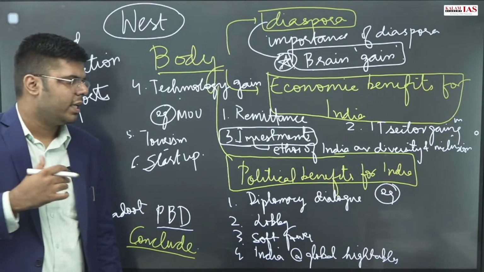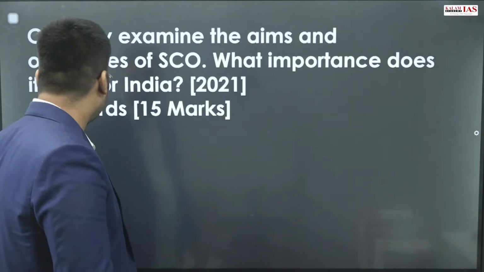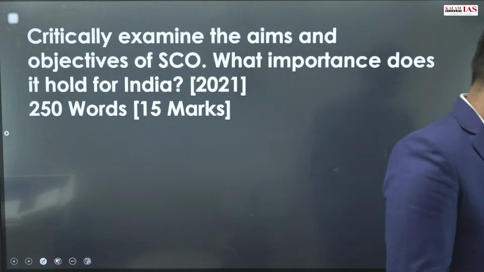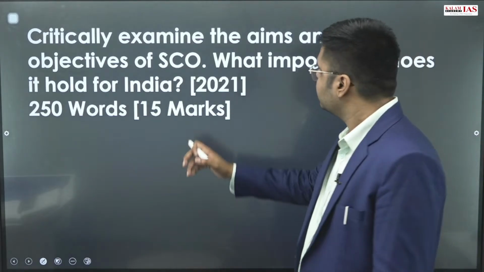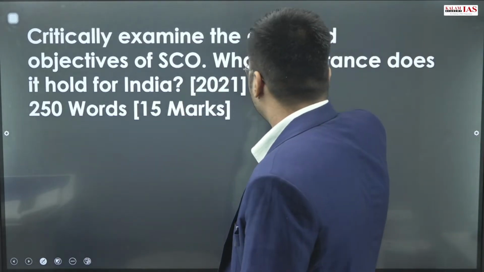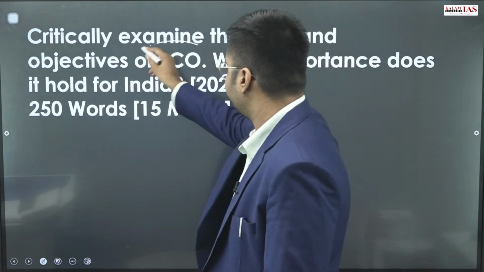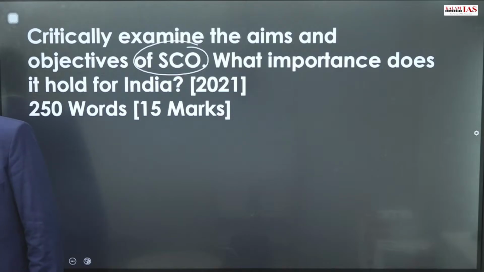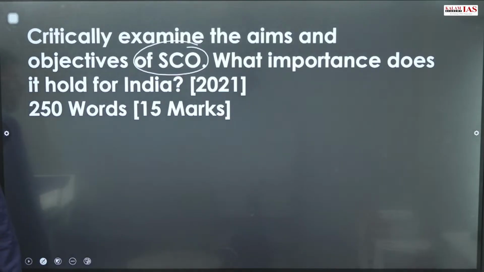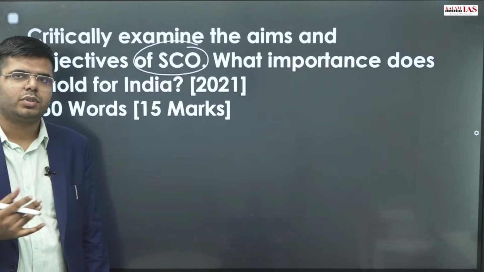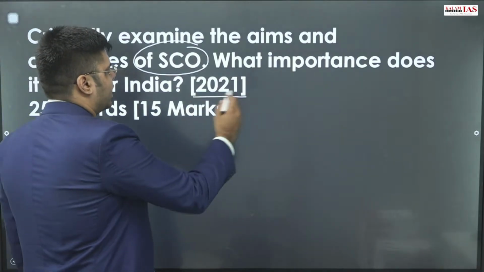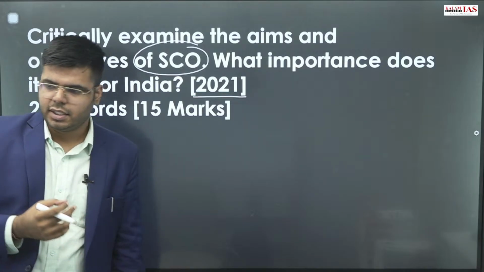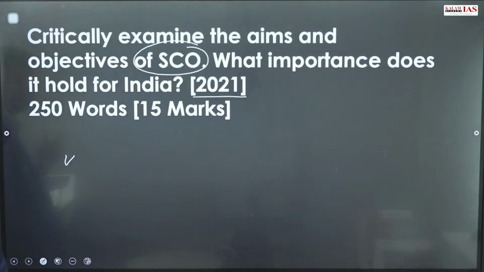So the next question that we have for today is on the Shanghai Cooperation Organization, SCO. Critically examine the aims and objectives of SCO. This has been asked as an institution. Every 2-3 years there is an institution question. This was asked in 2021, so some institution can again be asked in the upcoming mains exam.